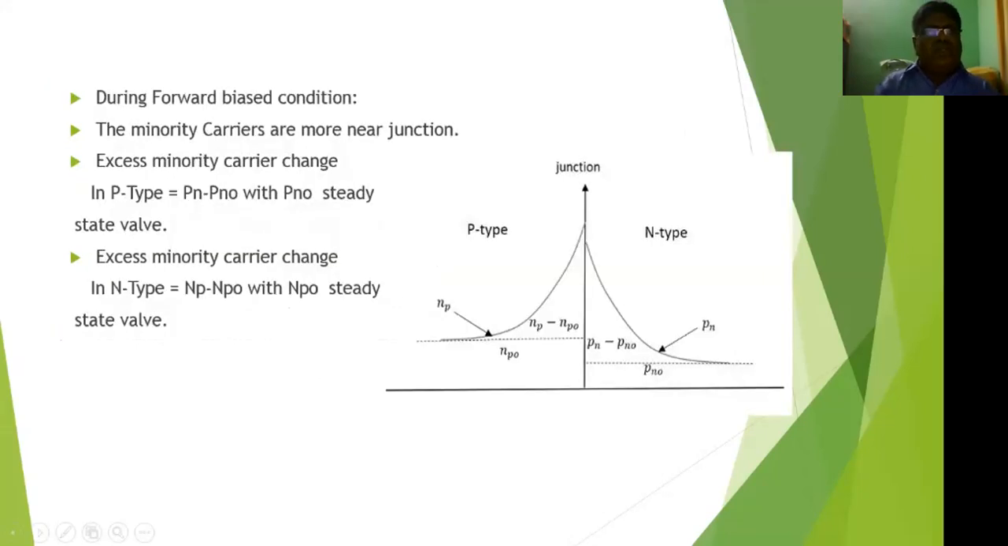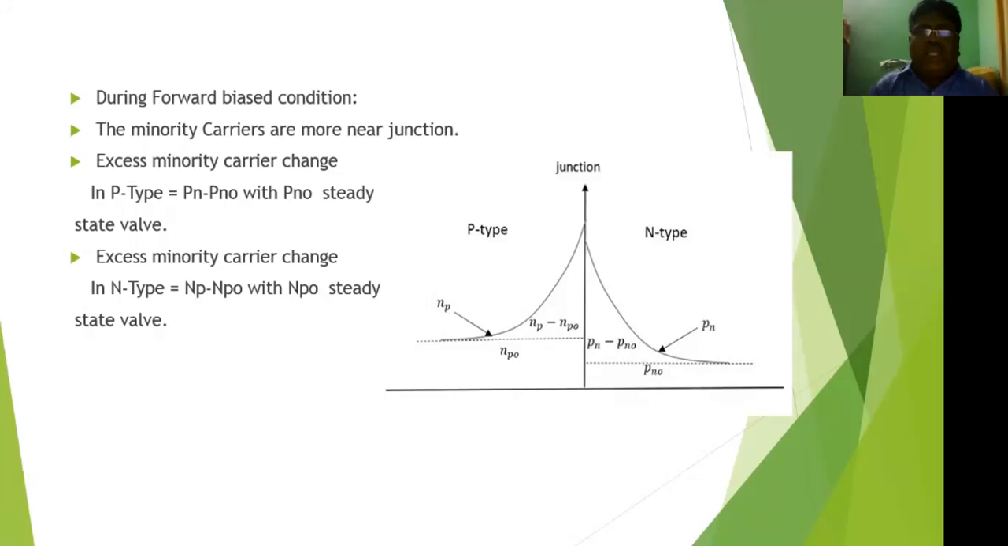Next, during the forward bias condition, every diode acts as a switch. That means on and off, that means forward bias and reverse bias. Please remember, forward bias means on, reverse bias means off. During the forward bias condition, what happens in the diode? The minority carriers are more near the junction.